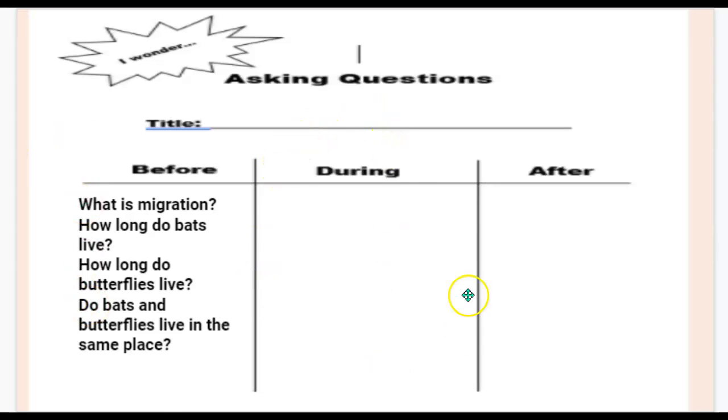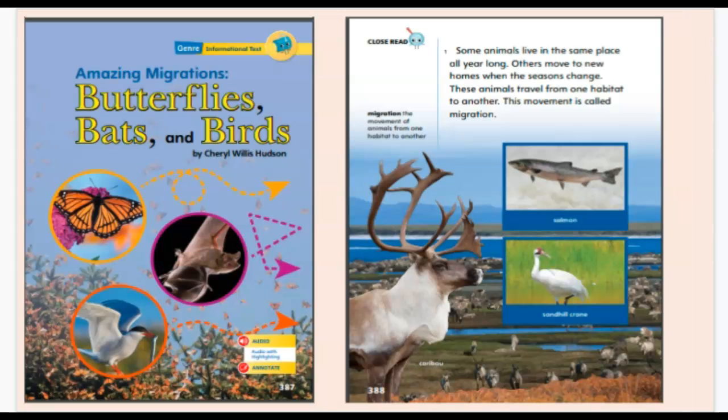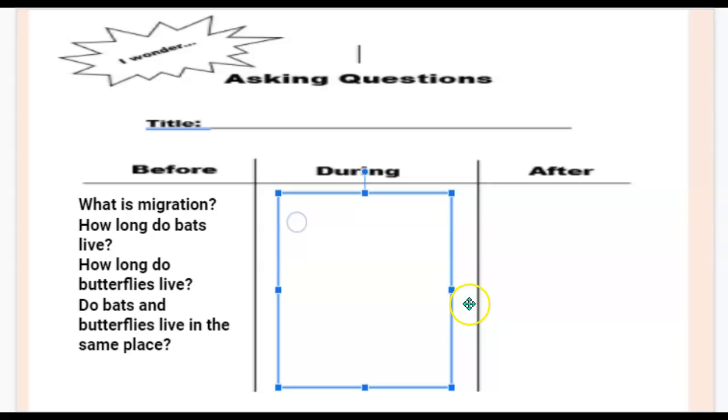Okay, those are questions that I have before I read. So now I'm going to focus during my reading. As I read, I will stop, reflect, and ask questions. This will help me comprehend the text. So I'm going to go ahead and read it. Amazing migrations, butterflies, bats, and birds. Some animals live in the same place all year long. I'm going to ask a question. I have a question.